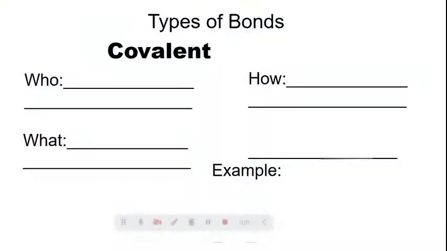All right, so we're back. We're going to talk about covalent bonds. All right, so covalent bonds are, I like to call them the nice bonds. These are between two non-metals. Non-metals are located on what side of the periodic table? Right, the right side. Good job.